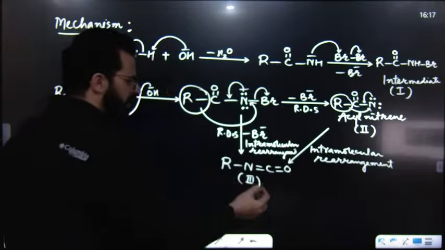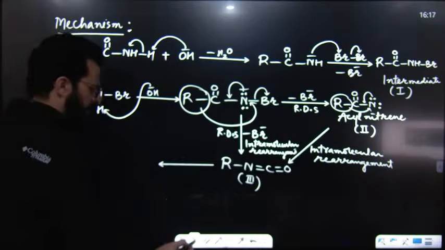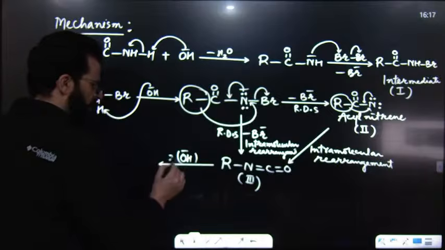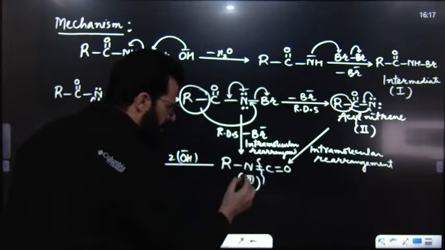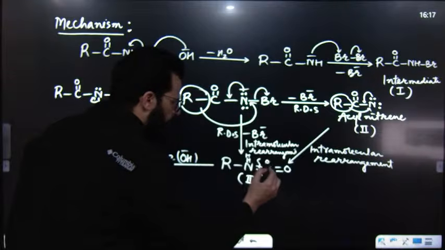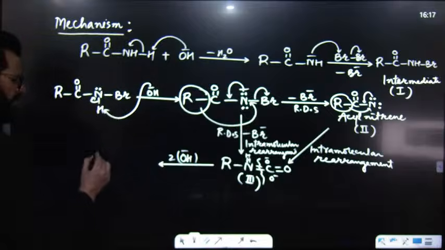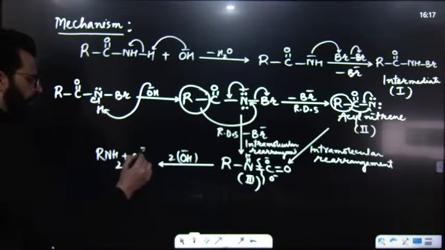Now, after that, finally, we will get alkyl isocyanate. And this alkyl isocyanate, upon hydrolysis with the help of a base, for example, finally you have to break this one, add 2 hydrogens over here, and add O minus over here and O minus over here. I mean to say we will get RNH2 plus CO3 having 2 negative charges.